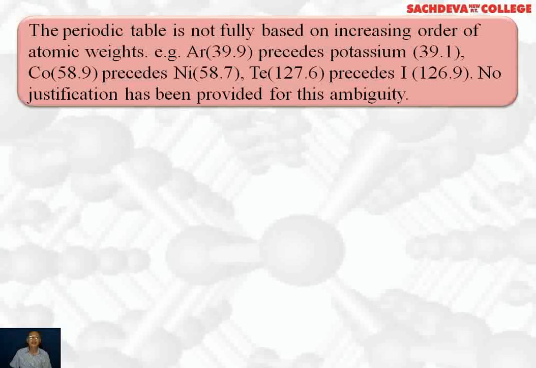The periodic table is not fully based on increasing order of atomic weights. For example, argon 39.9 has higher atomic weight, and it precedes potassium with 39.1. Cobalt 58.9 precedes nickel 58.7. Tellurium 127.6 precedes iodine 126.9. And no justification has been provided for this ambiguity.